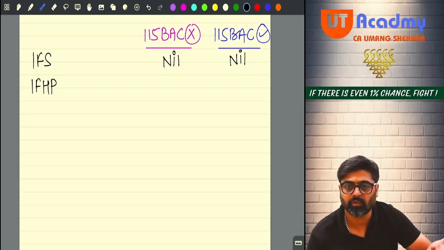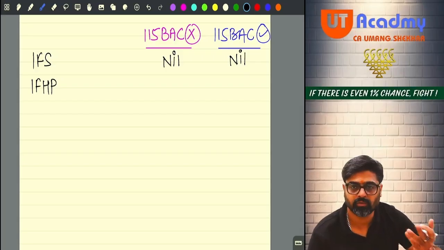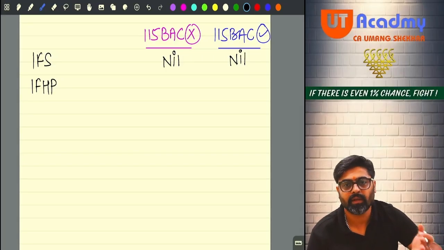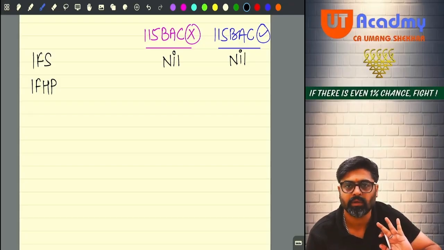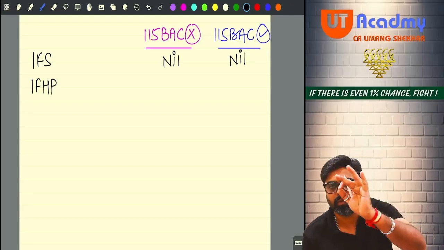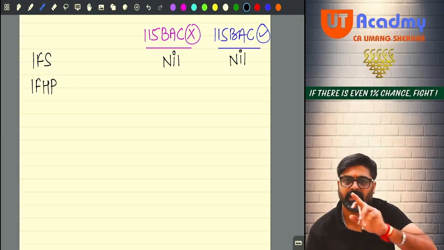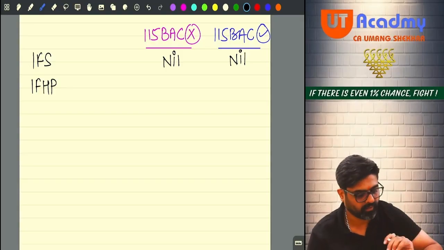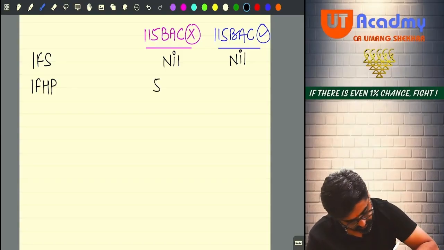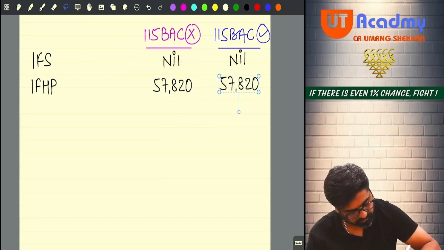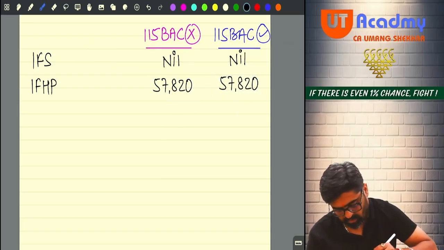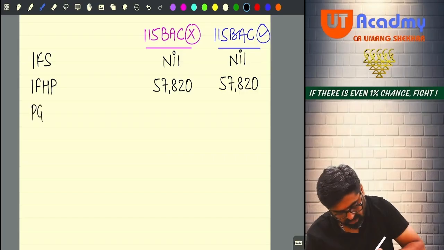There is no interest on housing loan. If it was there, it was also allowed. Yes or no? Whether you follow 115 BAC or you don't follow 115 BAC, from let out property, interest on housing loan is allowed fully. Whether you follow 115 BAC or not, your income from house property remains same. 57,820. Okay. Now, PGBP. Be very careful now.